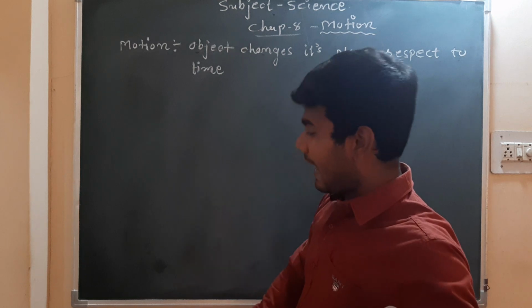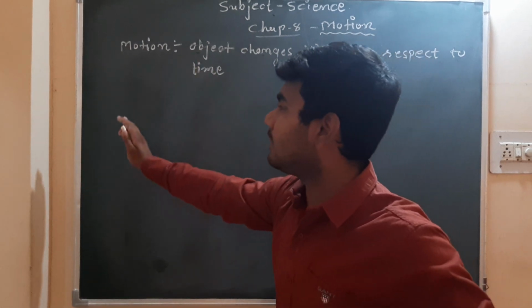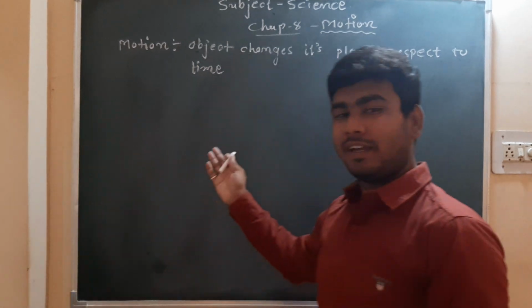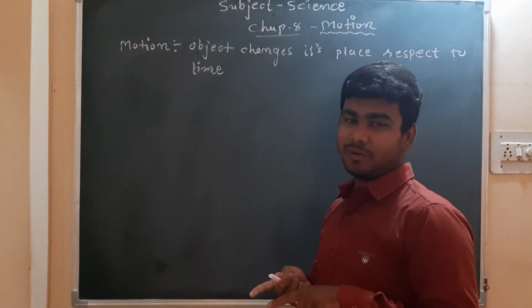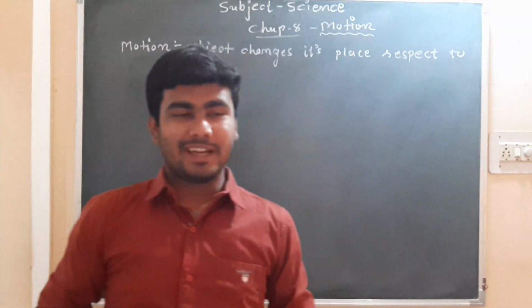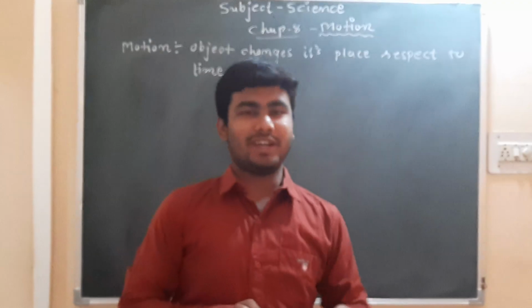But if any person outside the bus is observing you and your bus is moving, he will say that you and the person sitting beside you are both in motion. So how to consider whether the object is in motion or not?